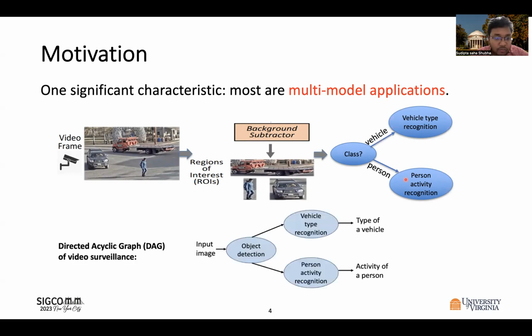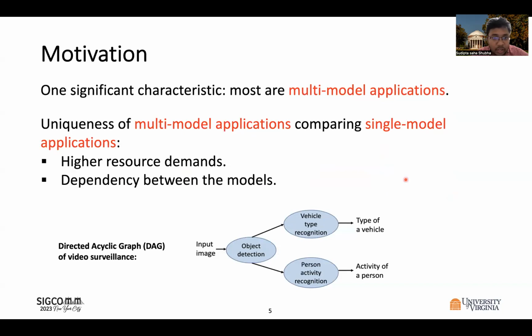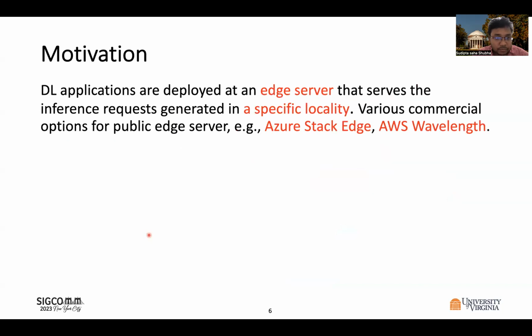So the overall workflow of such an application can be represented by a directed acyclic graph or DAG. So compared to the single model applications, the multi-model applications have higher resource demand, and also there is dependency between the models, as illustrated by the DAG, that we need to satisfy during its execution.